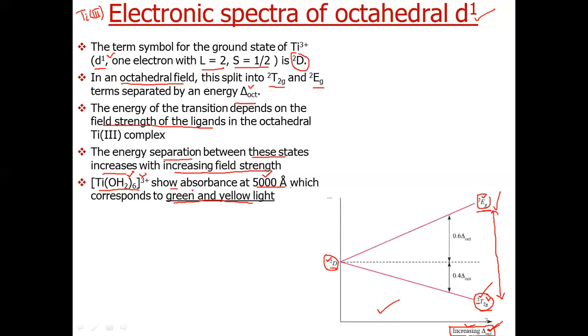So that means we require green and yellow light to do the transition from T2g to Eg in this complex, hexa aqua titanium plus 3 cation.